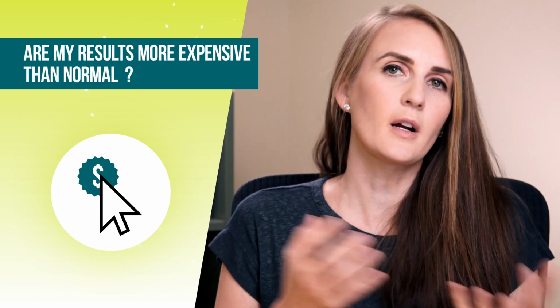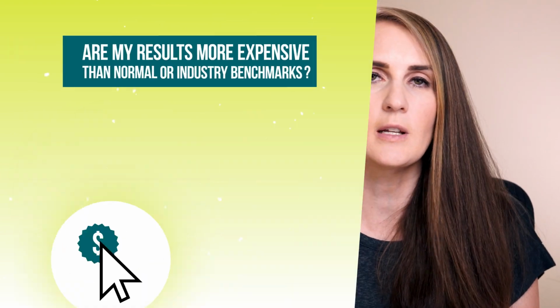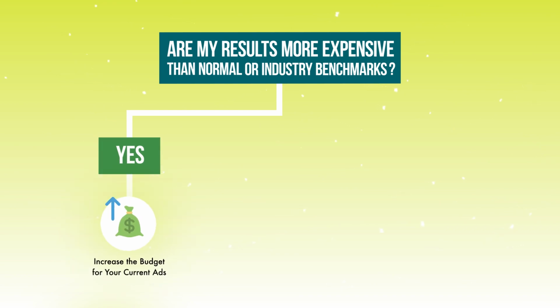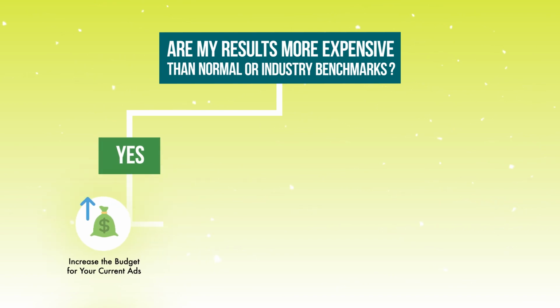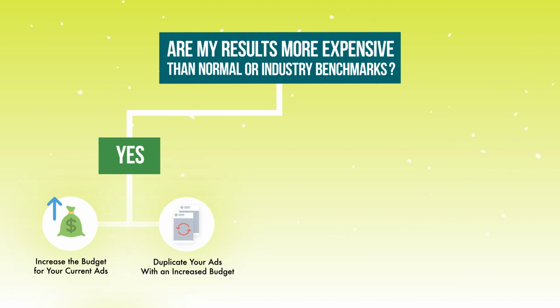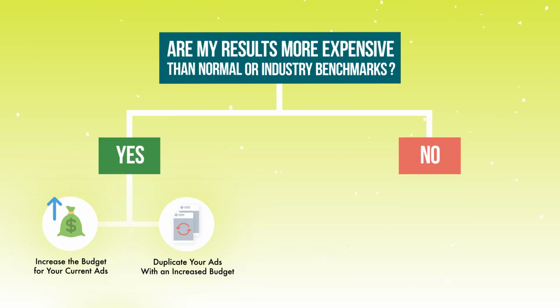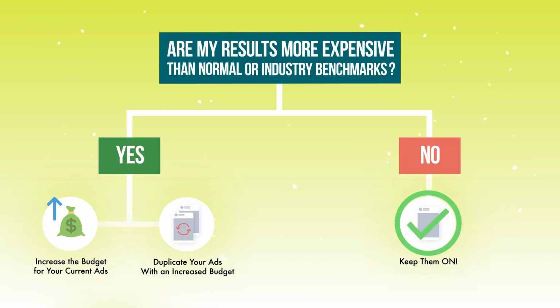Are my results subpar? Are my results more expensive than normal, or are they more expensive compared to other industry benchmarks? If yes, it's time to increase your budgets and see if that gets them out of learning limited, and or duplicate your ads and start over with a budget that is priced right from the get-go. If your answer is no and your results are within a normal healthy range compared to other campaigns that you've run or even industry benchmarks that you're comparing against, then let those ads keep going. Don't turn them off even if they're in learning limited. I've seen so many ads that do just fine even with the learning limited indicator on it.